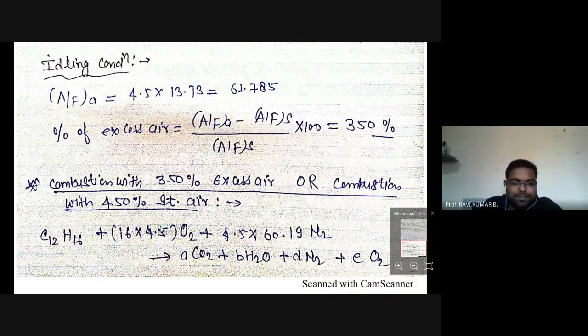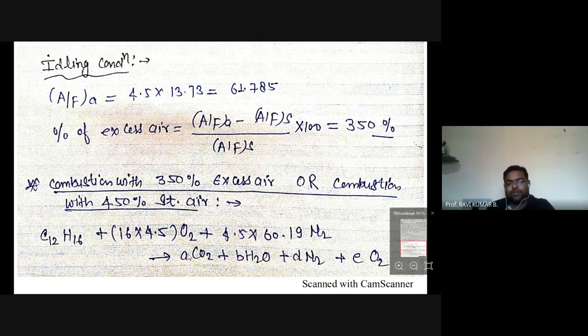Earlier it was 100%. 100% is 1 basically. This 450 means 100 plus 350% extra air we are using. This we have already identified here. Excess air is 350%, so 350 plus 100 means 450%, and 450% is 4.5. So that 4.5 will be multiplied with the oxygen as well as with nitrogen. So 16 into 4.5 O2 plus 4.5 into 60 point N2.